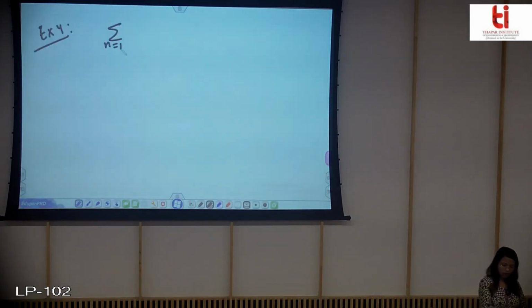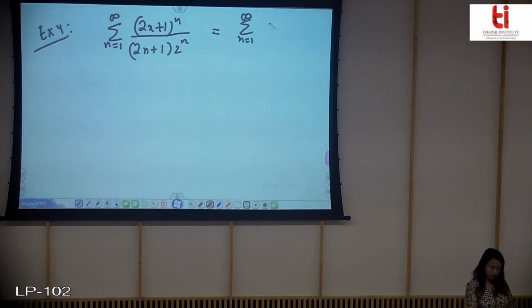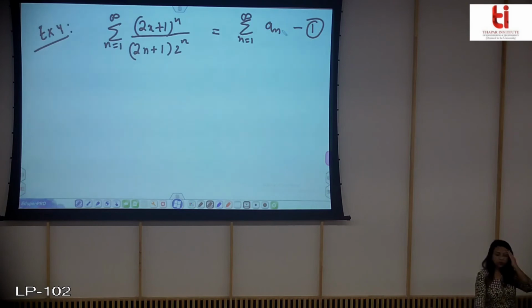Okay, so now we will look at another series. You have a series and you want to see for what values of x the series converges absolutely, what is the radius of convergence, and where the series converges conditionally.